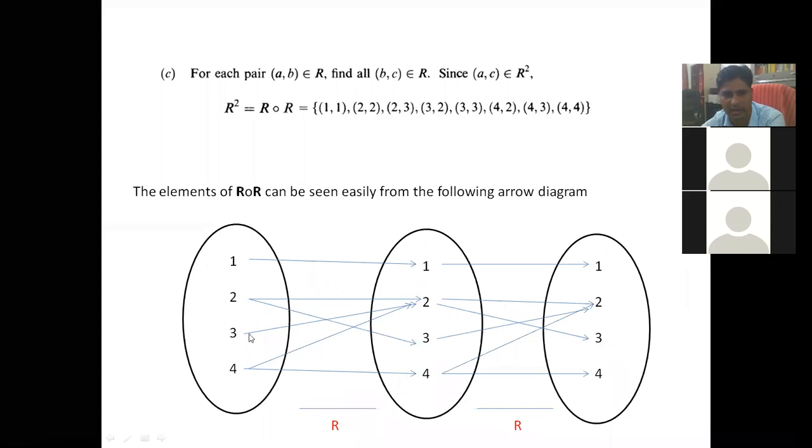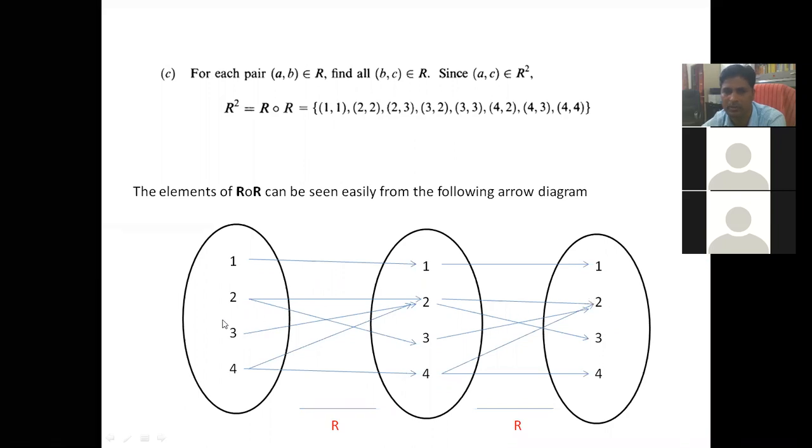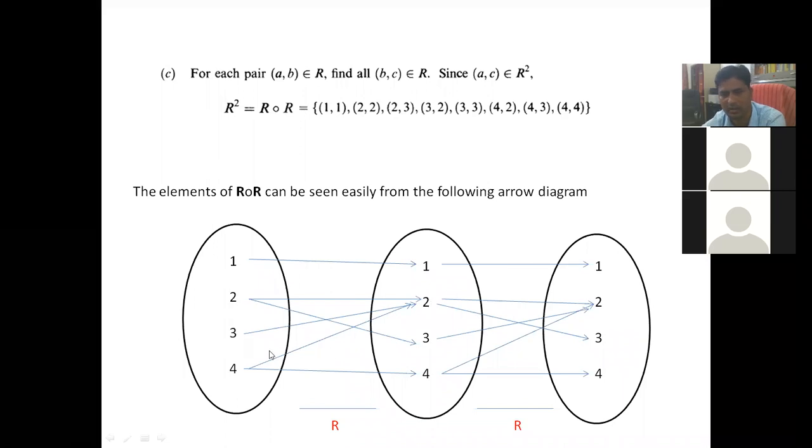Similarly, here you see 3 to 2 and 2 to 2. So you reach 3 to 2 by skipping this 2. Similarly, you reach 4 to 4 and 4 to 4, so 4 comma 4 is in R composition R. Similarly, you can find all the other members.